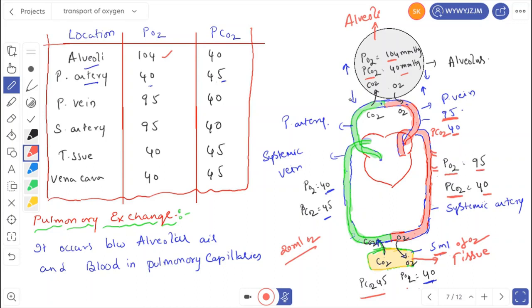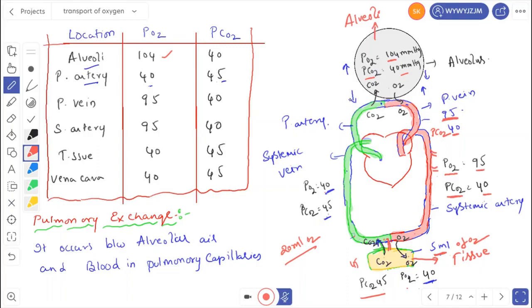Now the carbon dioxide has a partial pressure of 45 mmHg, and once it enters from the artery side, the blood is collected by the veins. In the systemic vein, the partial pressure of carbon dioxide is 45 and the partial pressure of oxygen is 40. So here the carbon dioxide diffuses into the systemic vein. When the carbon dioxide diffuses into the systemic vein, we call this blood deoxygenated blood. In the deoxygenated blood, the partial pressure of oxygen is 40 and the partial pressure of carbon dioxide is 45.